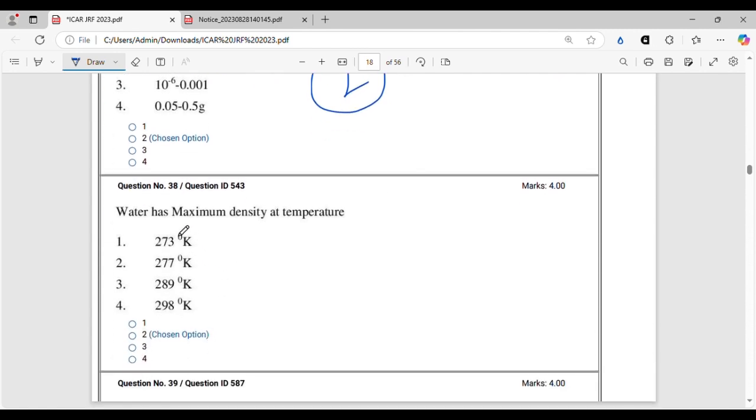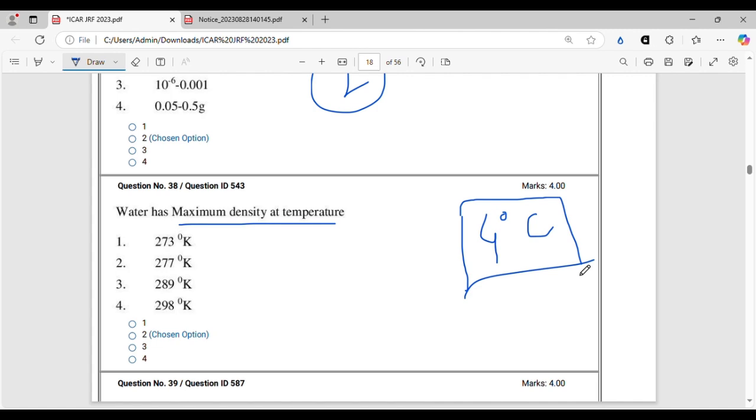Water has maximum density at temperature. This is a very straight question from basic physical science of class 8. We know water has the maximum density at 4 degrees Celsius because of the hydrogen bonding in the liquid state of water. In solid state, water has an open cage-like structure, and only 4 neighboring water molecules are hydrogen bonded with a single water molecule, whereas in liquid state more than 5, more than 6 molecules are hydrogen bonded to a single water molecule.